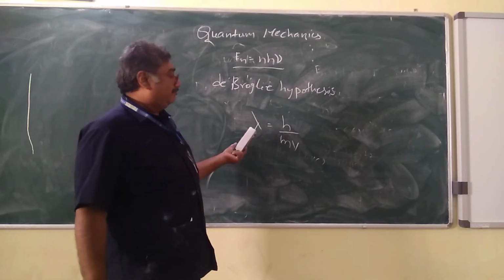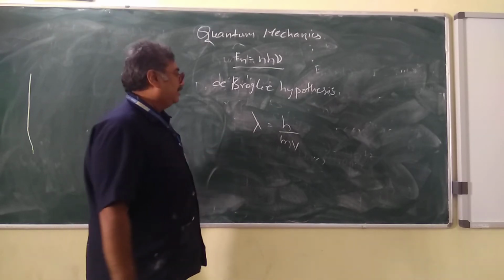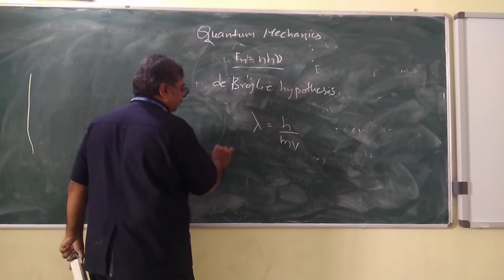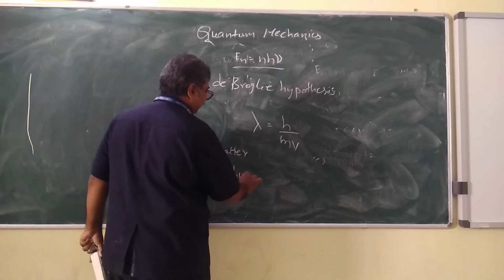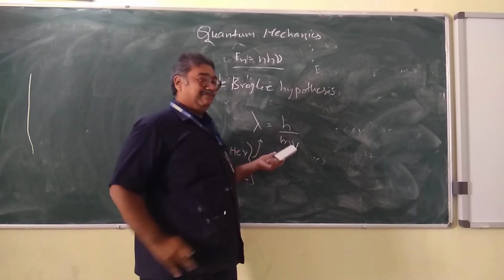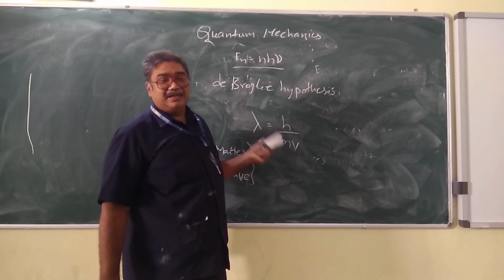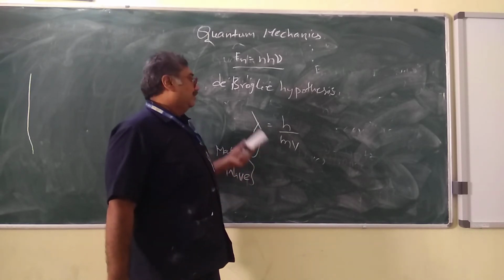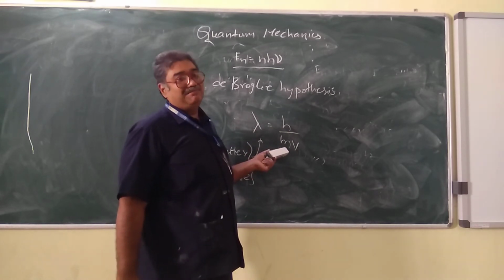But here it is not a wavelength of a wave, it is a wavelength of matter wave. So here lambda is the wavelength of matter wave, given by h by mv, where mv is the momentum possessed by the particle or matter. So lambda is the property of a wave and momentum is the property of a matter.